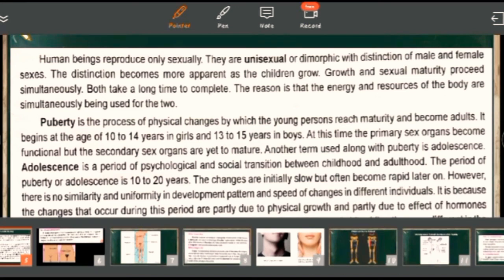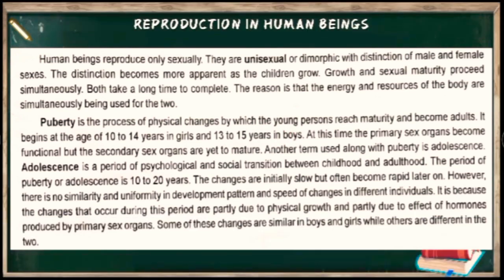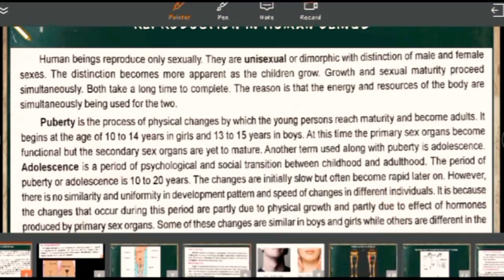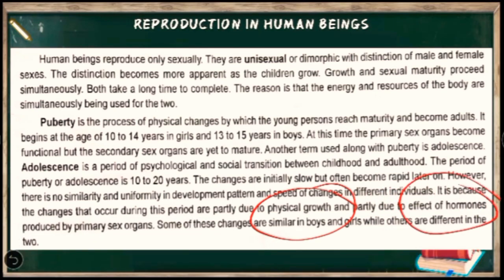Now why does this happen? Why is it not the same for all? The reason is that these changes do not occur only because of physical growth. It is also affected by the release of hormones, as we have already discussed when we were talking about hormones. It is not only dependent upon growth, it is also dependent upon your hormones. Because of that, in some human beings some kinds of hormones may be released early, and in other cases they may be released late. So because of this reason, although they attain puberty in a similar age pattern, it may not be the same for all. It may vary.